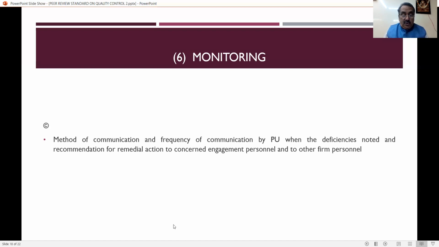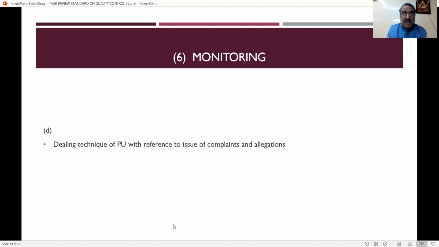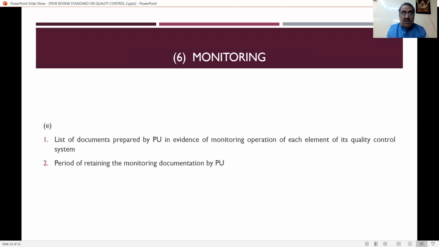And the dealing technique of the practicing unit with reference to compliance allegations. Suppose in each and every case, almost, complaints will be there against the practicing unit. How have they solved this? What are the techniques they adopted to solve the complaints and allegations? That also you have to see. As a practicing unit, they have to submit this reply to the peer reviewer in this questionnaire.